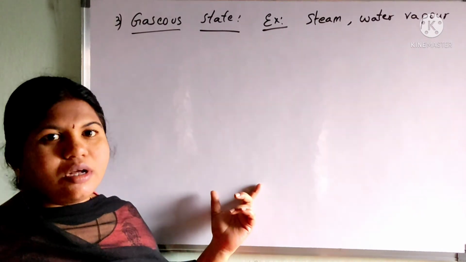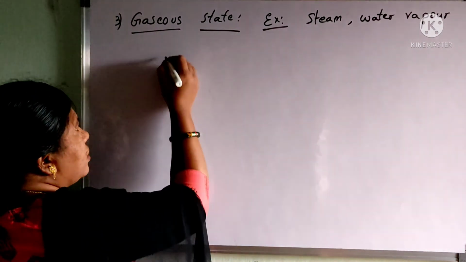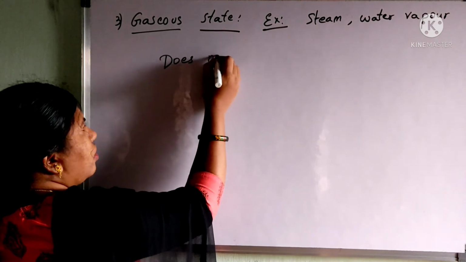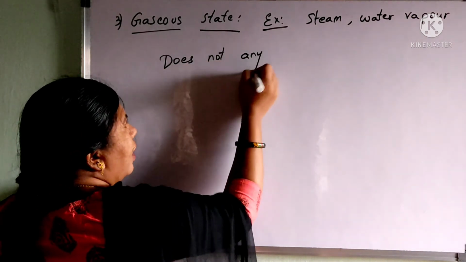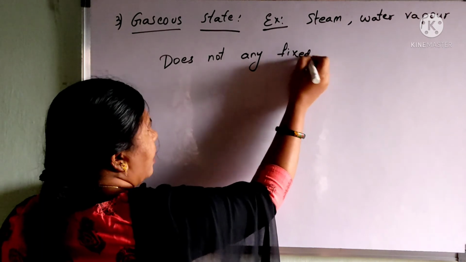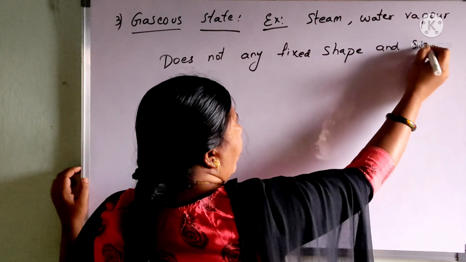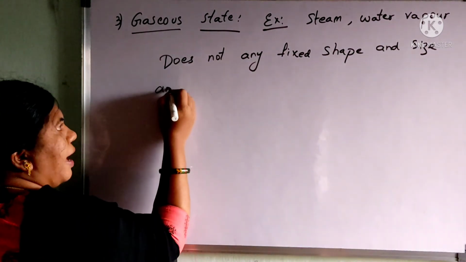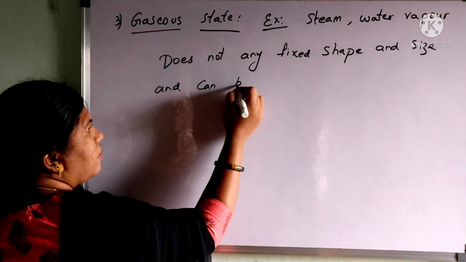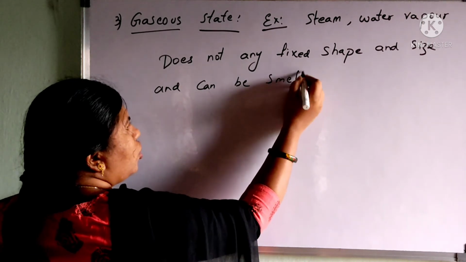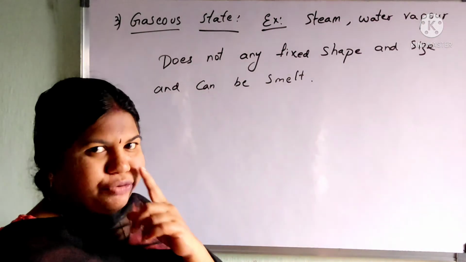So how can you define this gaseous state? This gaseous state also does not have any fixed shape and size, and can be smelt. You can smell it with the help of your nose.